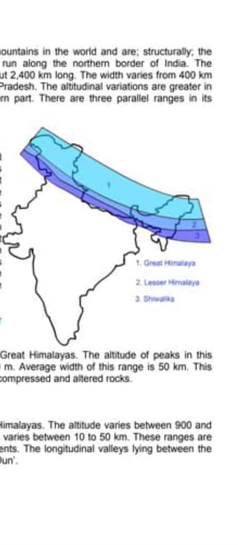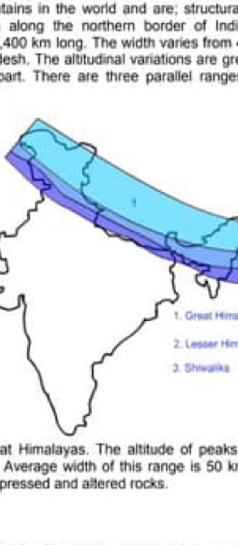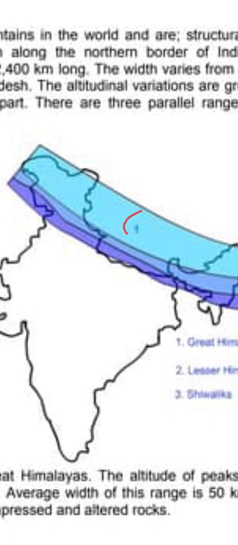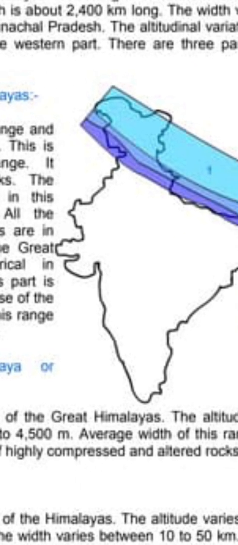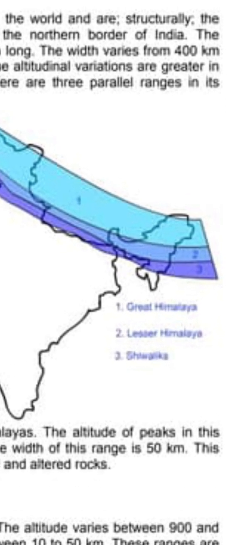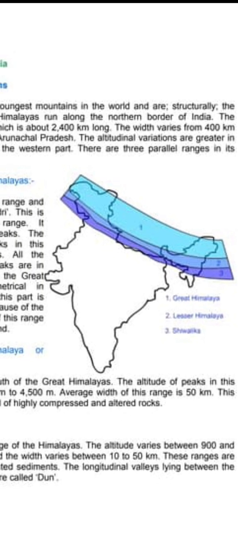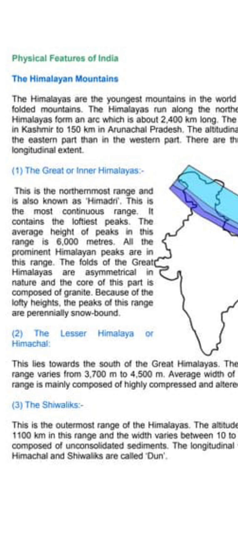First of all, students, keep in mind, whatever the number one is here, I'll zoom in for you. Number one is representing the Greater Himalayas, or simply Himadri. The second one is representing the Lesser Himalayas, and the third one is representing the Shivaliks. One by one we'll see what the Lesser Himalayas, Himadri and Shivaliks are.